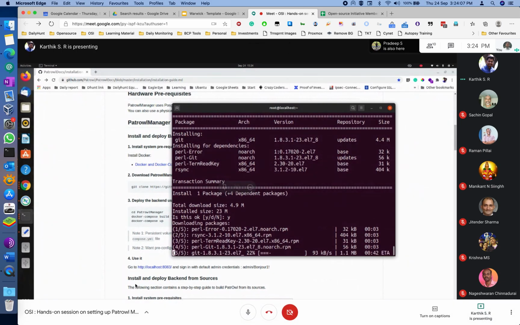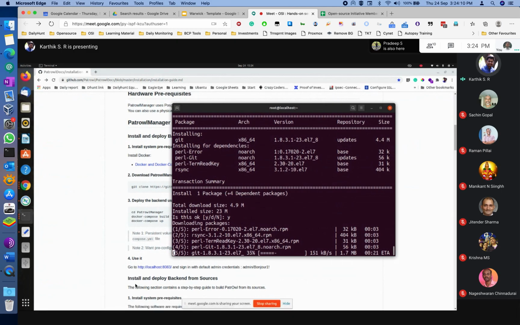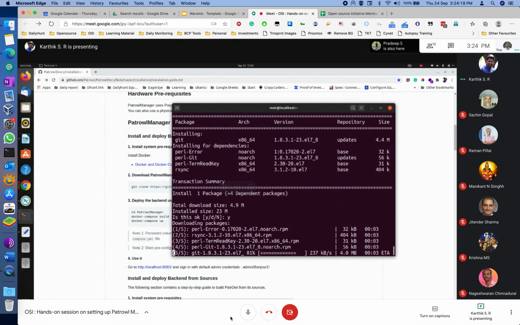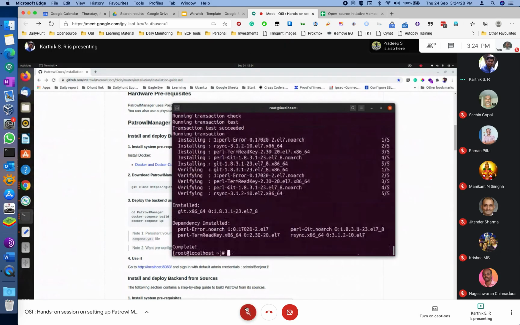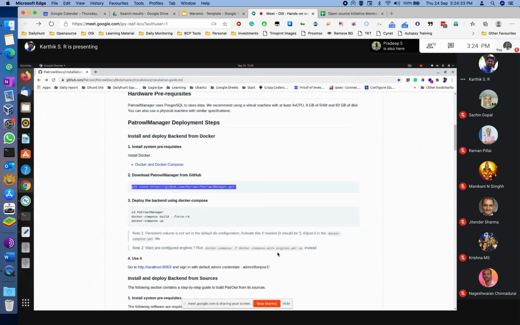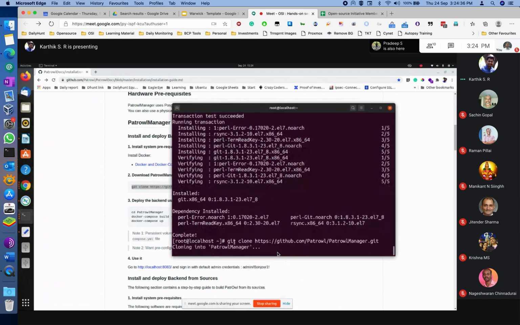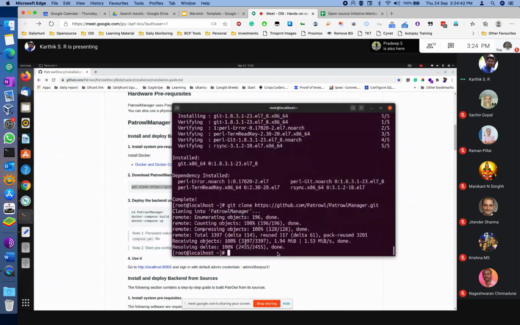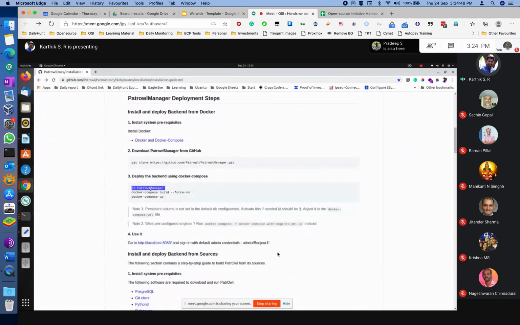So you are installing the Perl libraries now, right? Git, yeah, Perl. I'm installing Git, sir, so that I can download from the Git repository. I'm getting that Patrol Manager repository to my local machine. Okay, got downloaded. And I'm moving to the directory Patrol Manager.